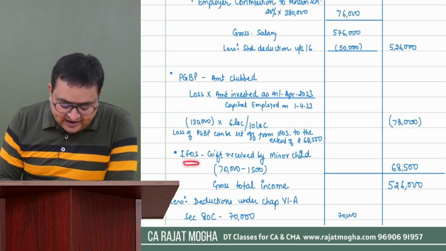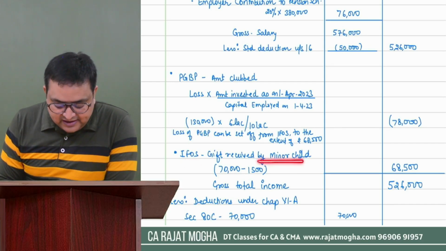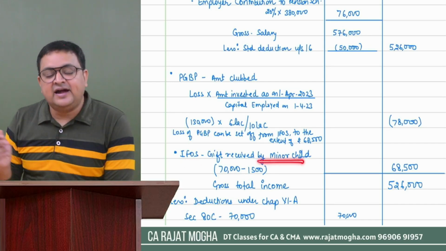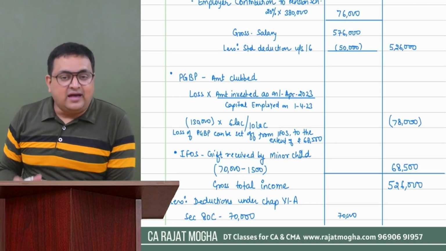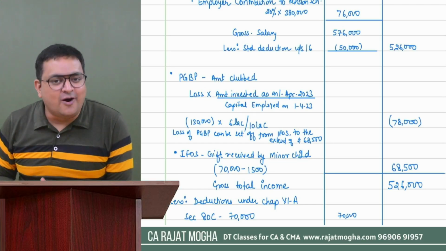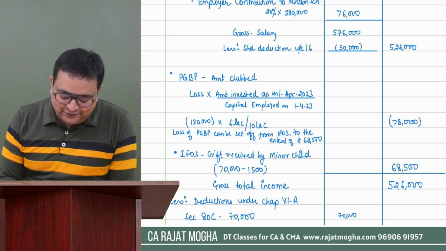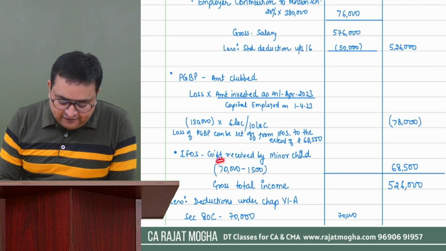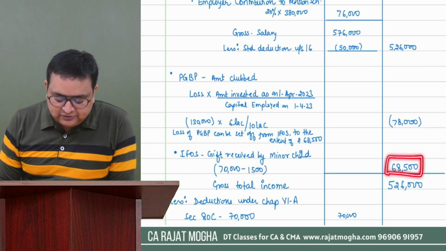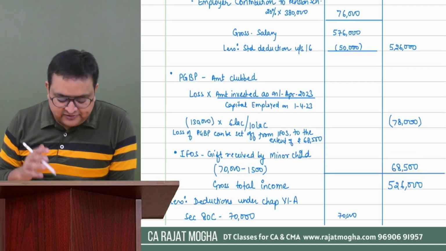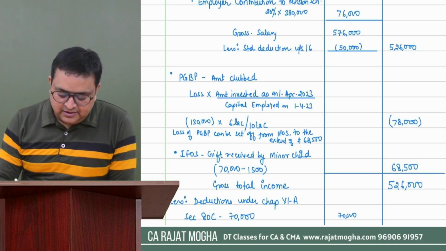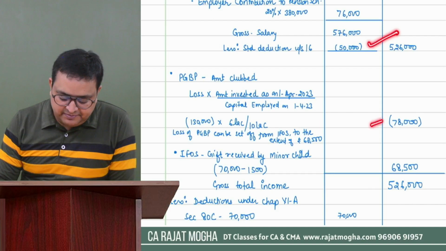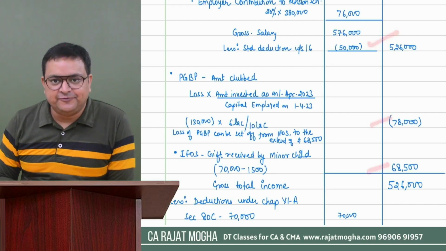So this person has IFOS income also, which is the gift received by the minor child. That would be clubbed, 70,000. As the assessee has opted out of the default tax regime, 1,500 would be the exemption available. So IFOS income comes to 68,500. These are three sources of his income: salary positive, PGBP negative, IFOS positive.